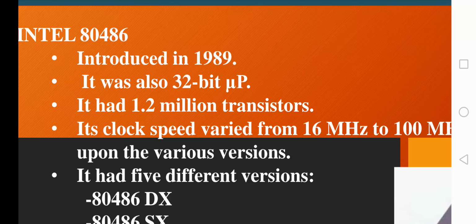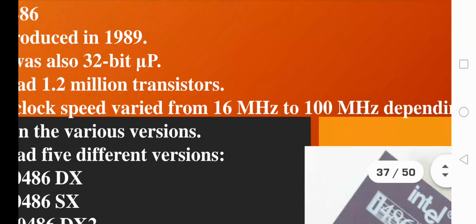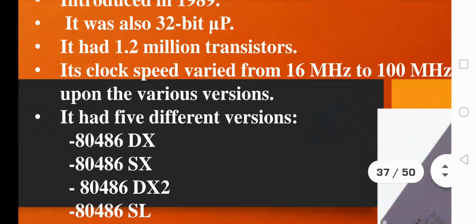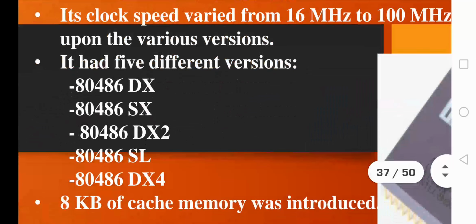It was designed with the help of 1.2 million transistors. Its clock speed ranged from 16 megahertz to 100 megahertz based on various versions, and this microprocessor existed in 5 versions. These versions are 80486 DX, SX, DX2, SL and DX4. So 80486 did not exist in only one version.